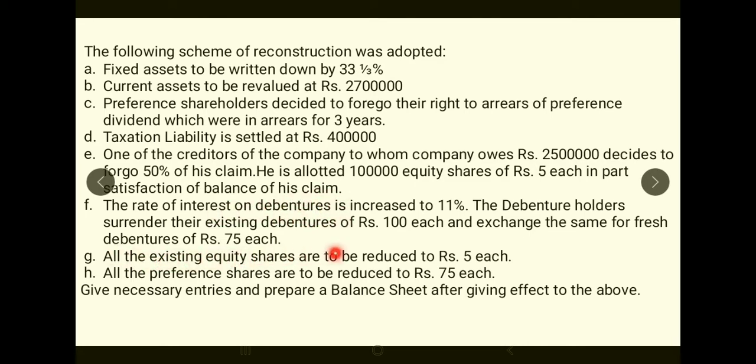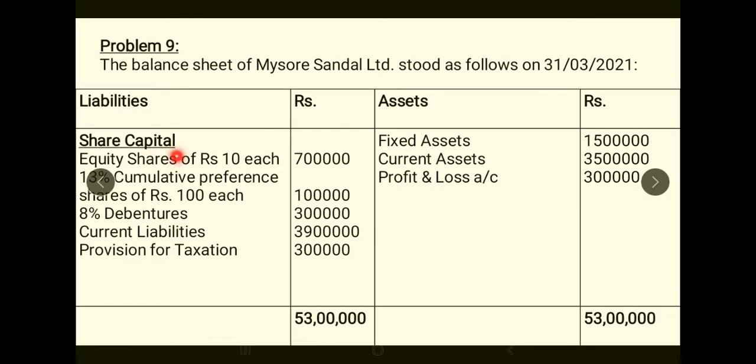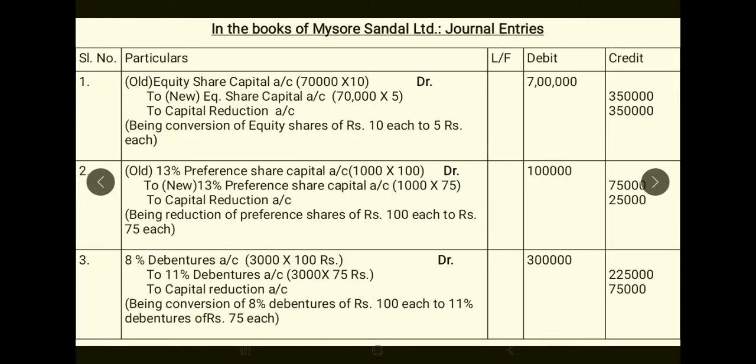Next, all the existing equity shares to be reduced to rupees 5 each, and preference shares to be reduced to rupees 75 each. Have a look at the equity shares. 10 rupees each equity shares. 7 lakhs is the old equity share capital. So your journal entry will be old equity share capital account debit 7 lakhs into 10 rupees, given in the balance sheet.